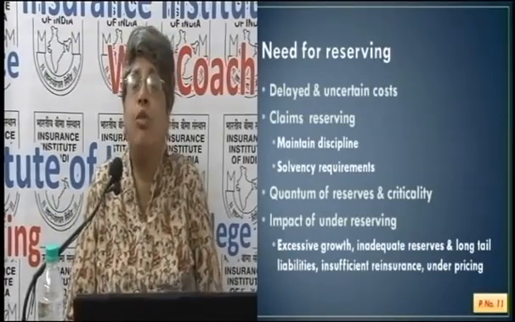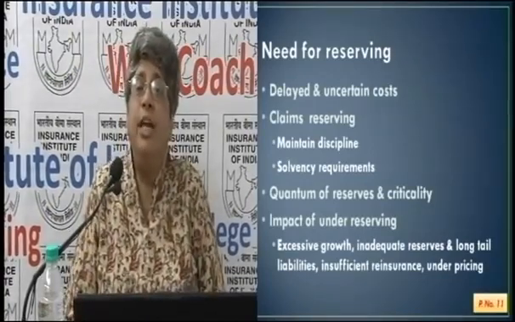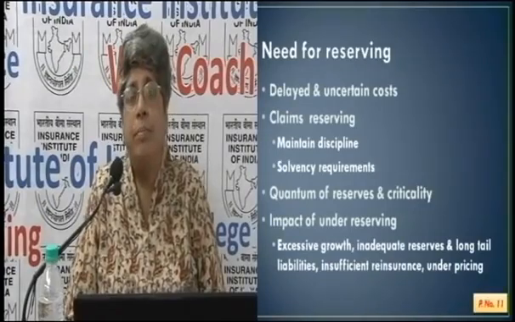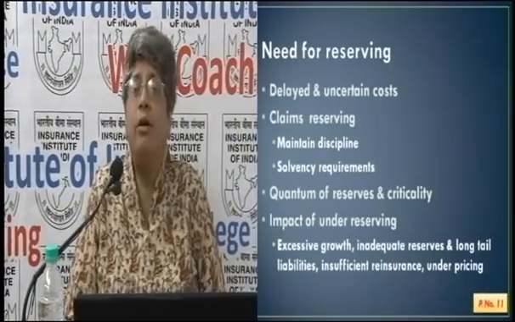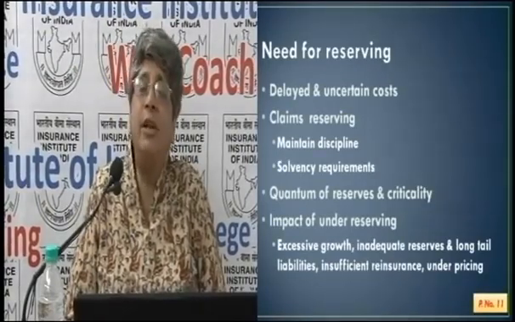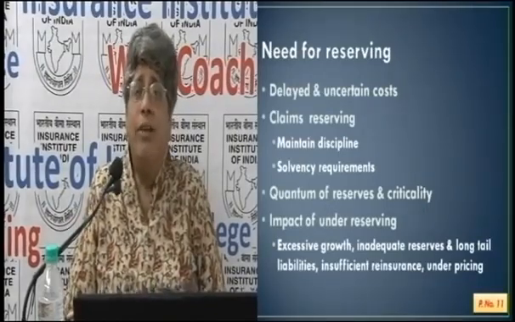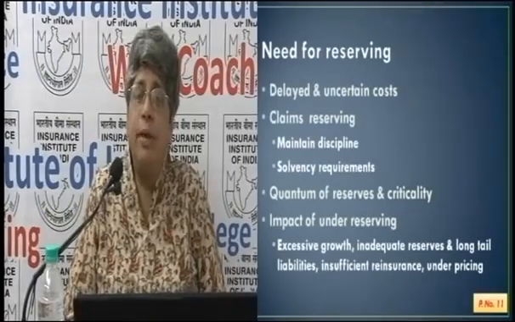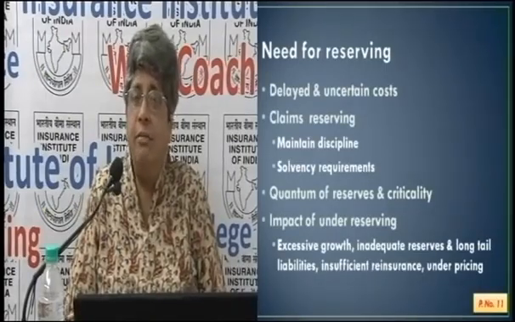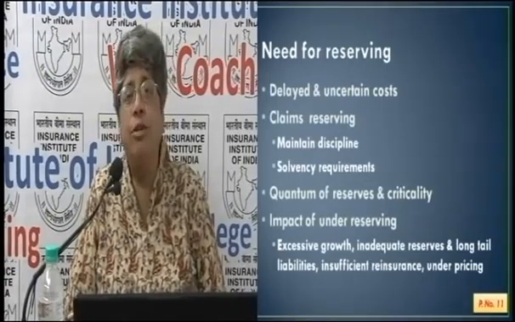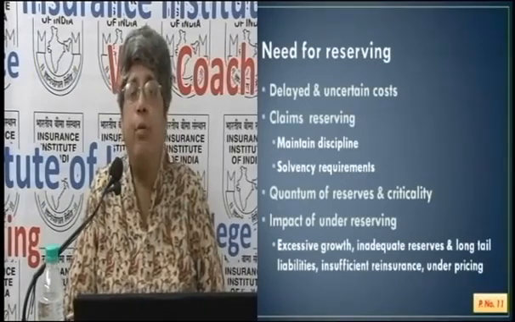Excessive growth has another effect. Reinsurance may not be proper. Many of you would have heard of financial companies going bankrupt in America. One of the major insurance companies, AIG, internationally well known in the insurance market, had financial problems.